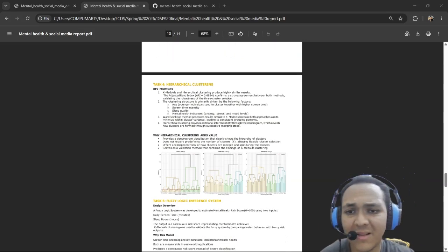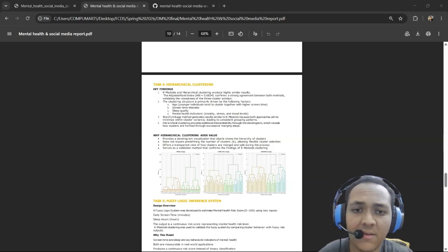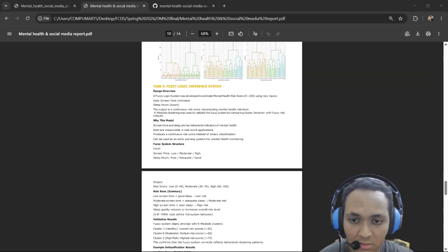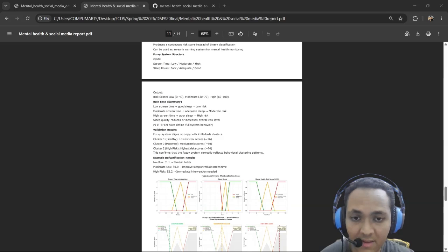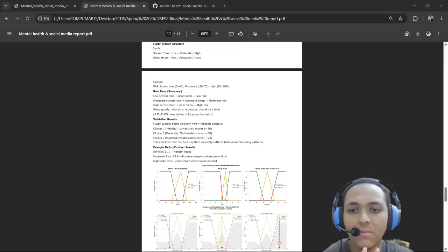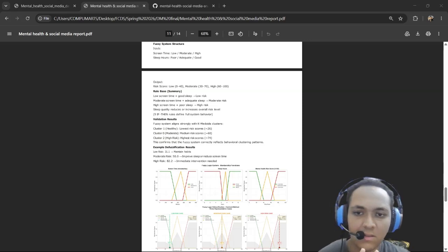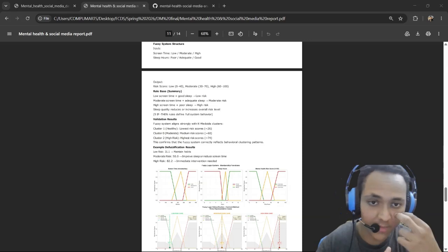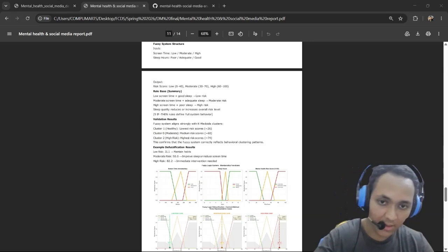After that, we built a fuzzy logic inference system to express each patient's risk as a fuzzy value rather than a fixed label. In the shown graph, you can see the fuzzy input graphs with the 3 most common features that affect mental health: the screen time and sleep hours impact on mental health, as you can see.